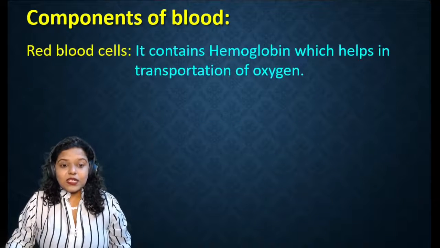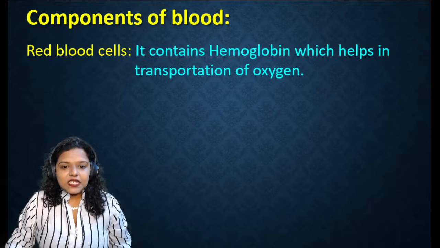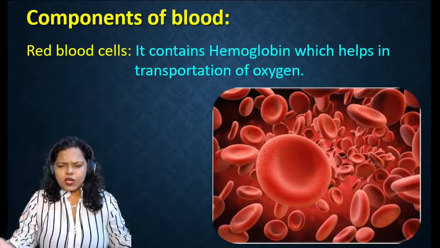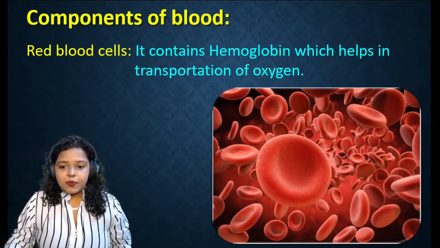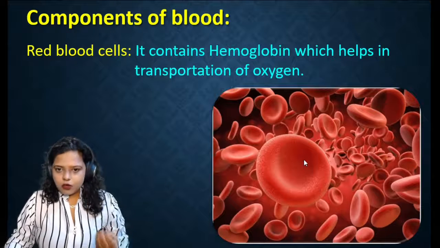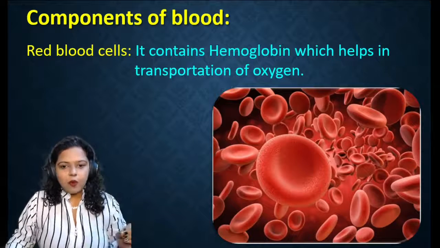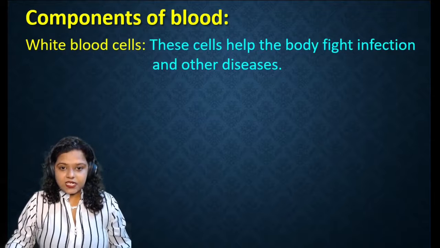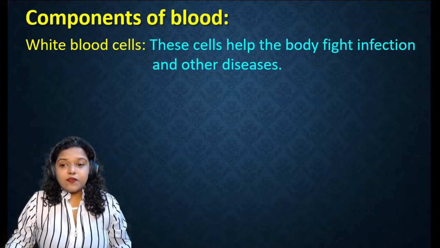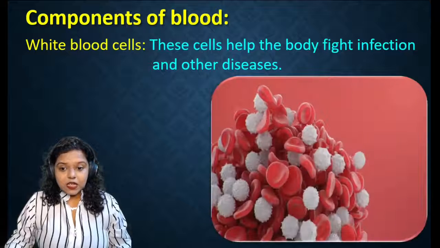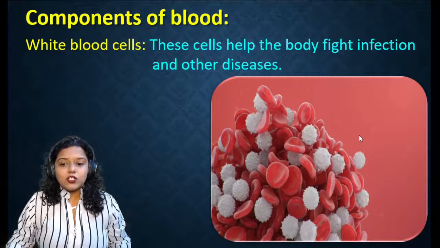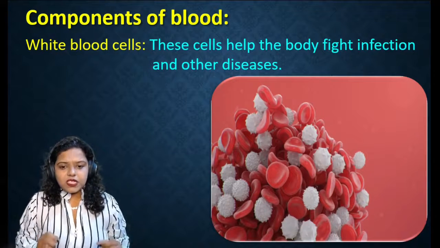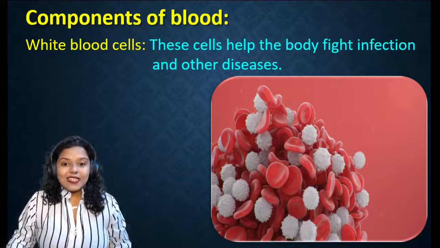The third component is red blood cells. These contain hemoglobin which helps in transportation of oxygen. So whatever air you breathe in, the hemoglobin in the RBC will take in the oxygen and transport it to the cells in your body wherever it is needed. And the last component is white blood cells. These cells help the body fight infection and other diseases. Now these WBCs are like the soldiers in your body. They help in fighting with all the possible foreign material, the germs which enter your body and keeps your body safe.